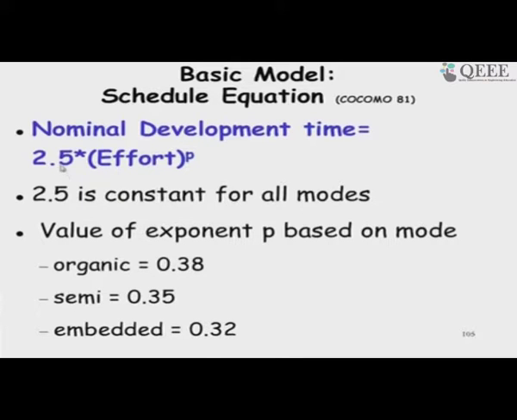And also the multiplier is the same for all three modes. So, that means that the development time is almost constant, depending on what mode you select, whether the software is very easy or very difficult, it takes almost the same time. What may be the reason? The reason is that the answer lies in the optimal deployment of staff. If it is a complex software, we deploy more people.